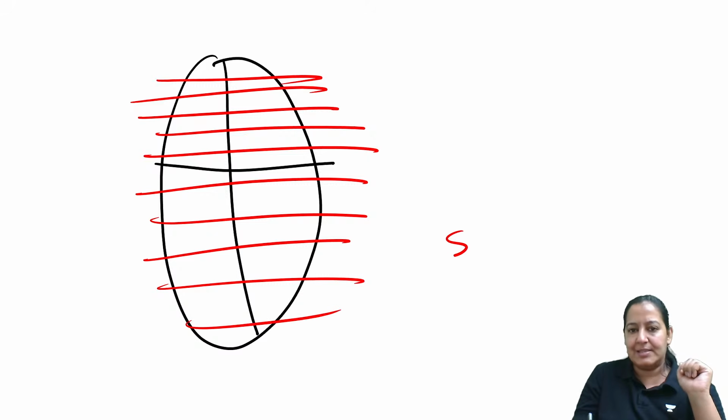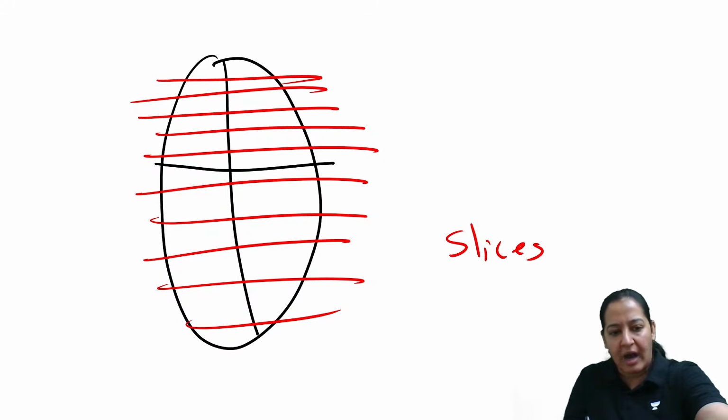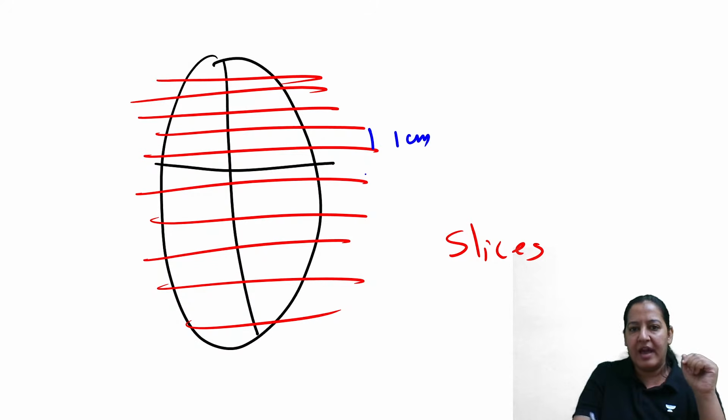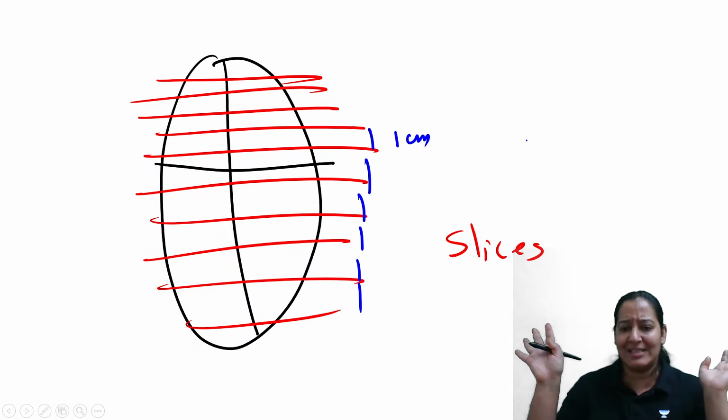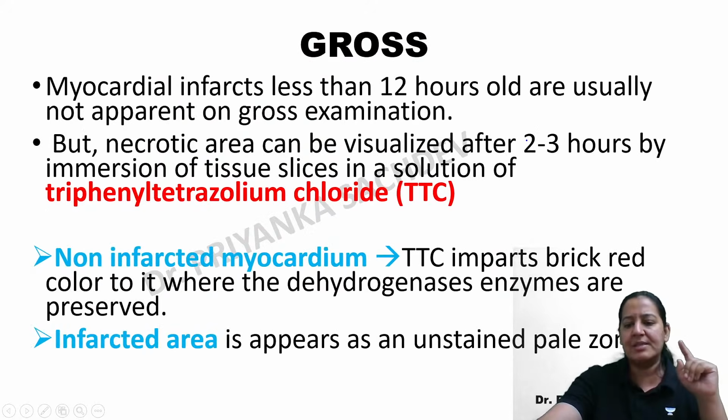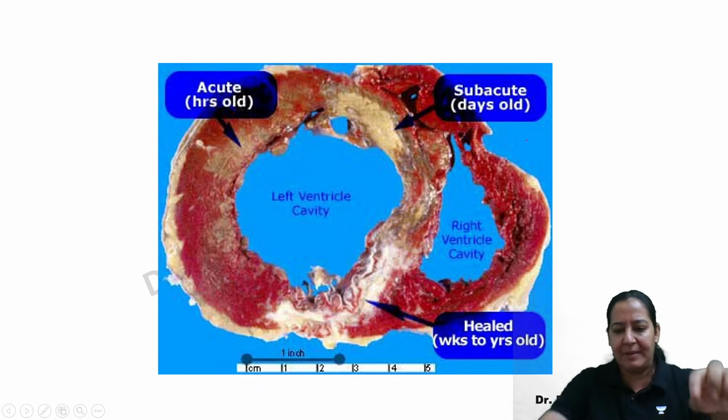These are the slices. Now, ideal thing says that cut the slice at 1 centimeter apart. Every 1 centimeter, cut a slice, and take all the slices in a tray. You will have numerous slices with you. This is what the slice looks like. All the slices will be like this only.